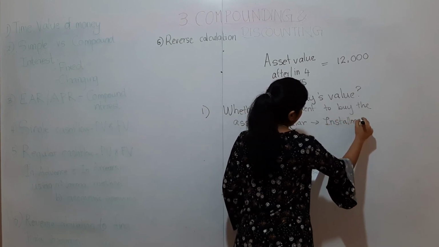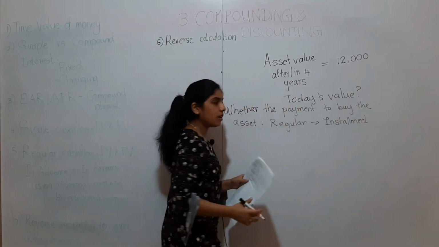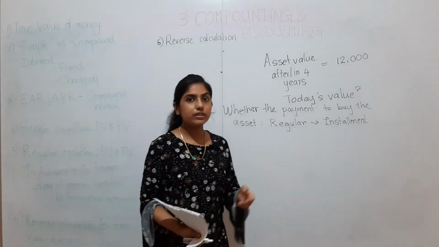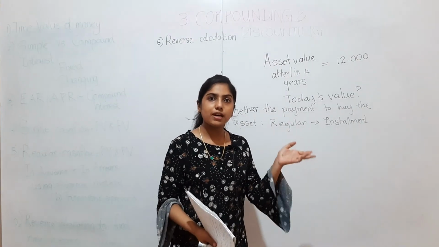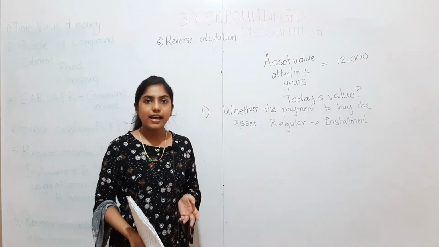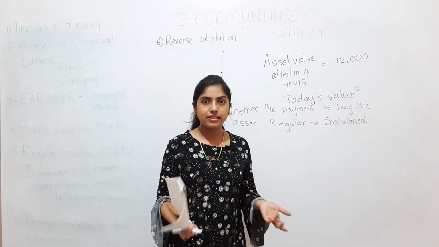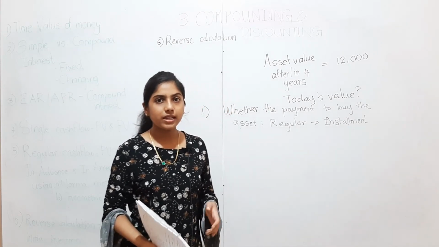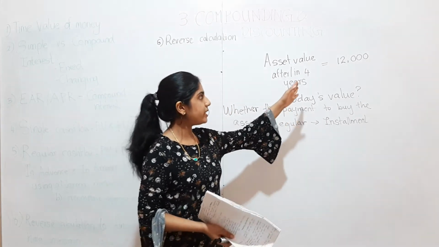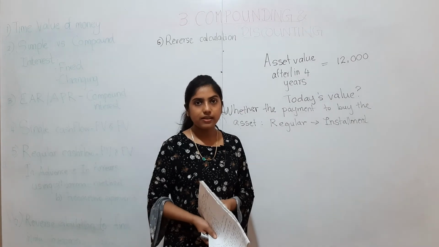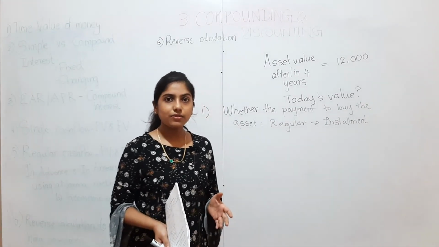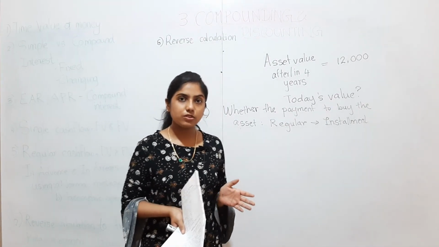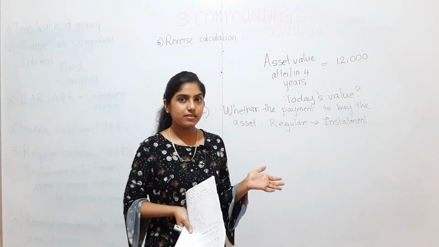That means as a buyer, you are going to the shop and saying, I will pay monthly 500 rupees so that I will get the asset in 1 year's time, you can transfer the ownership to me, and then by the end of 4 years, you will be getting 12,000 rupees. Something like that will be applicable to a regular cash flow scenario in this case.